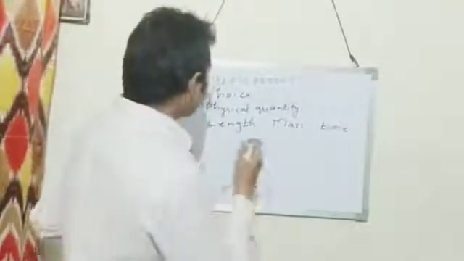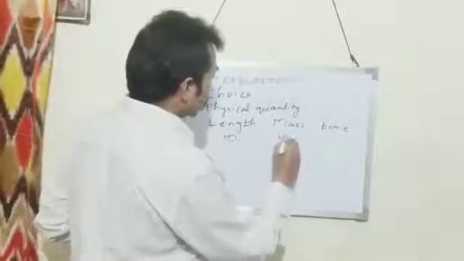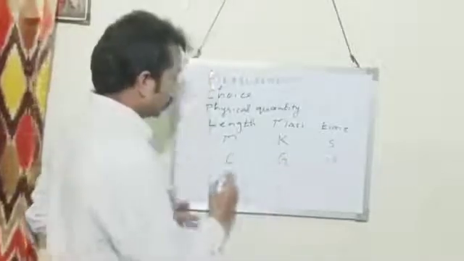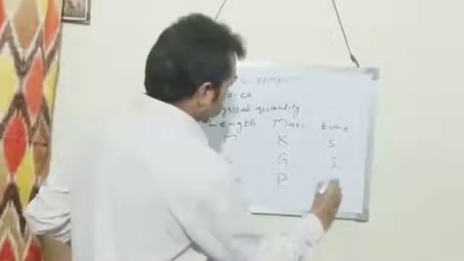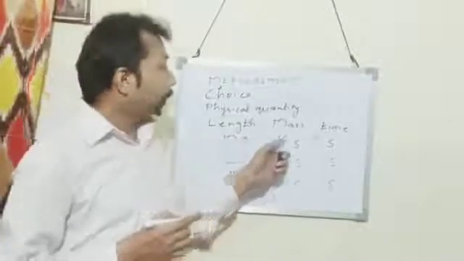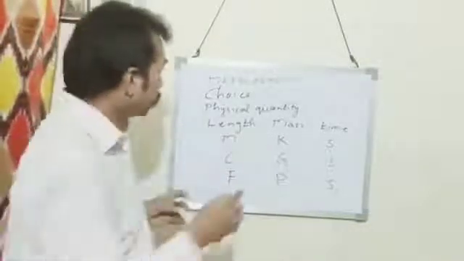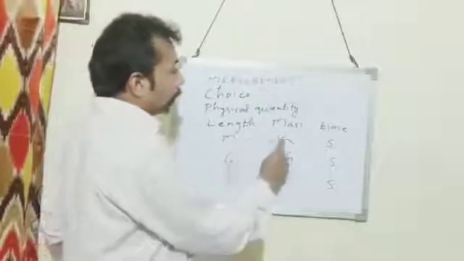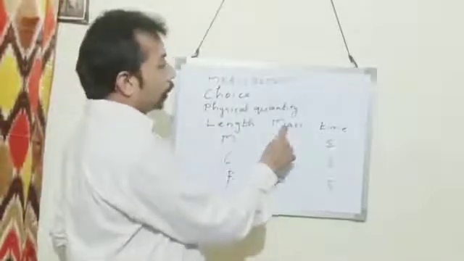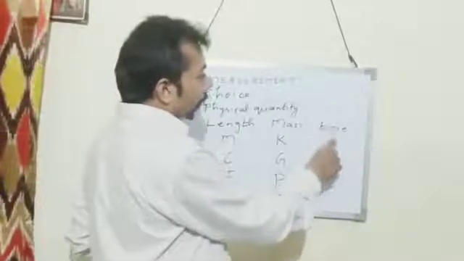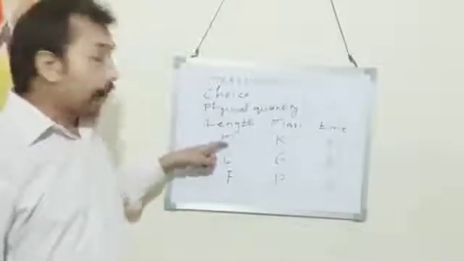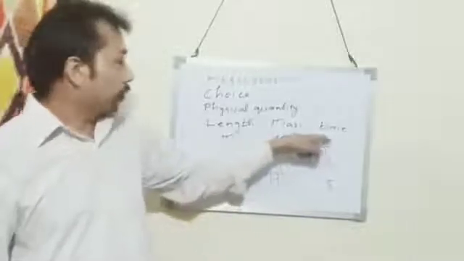These are the systems: MKS, CGS, FPS. These are different systems of unit. So in the MKS system, the unit of length is meter, the unit of mass is kilogram, and the unit of time is second. So MKS stands for meter, kilogram, second.